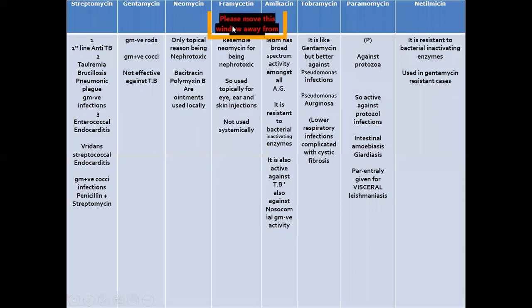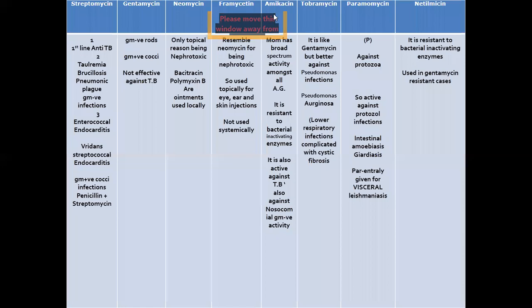Then next is framycetin. Framycetin resembles neomycin in being nephrotoxic, so it is used topically for eye, ear and skin infections, and it is not used systemically.